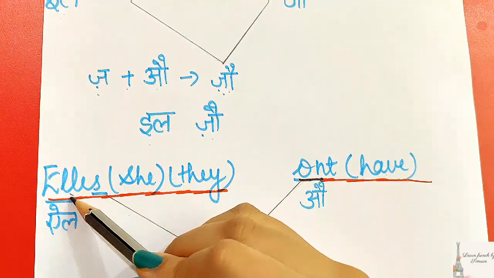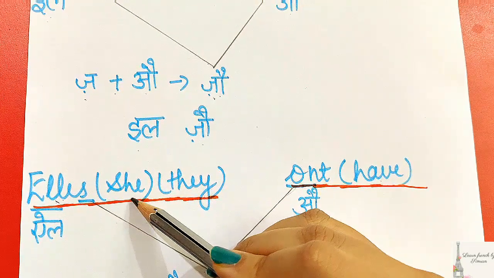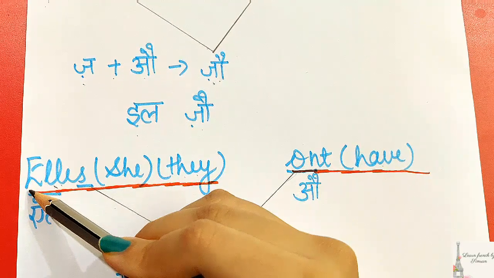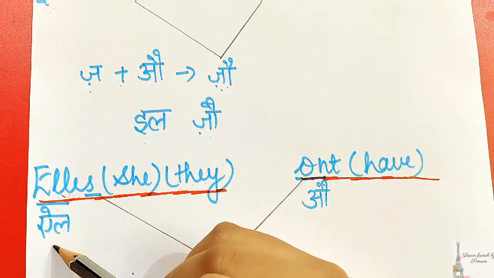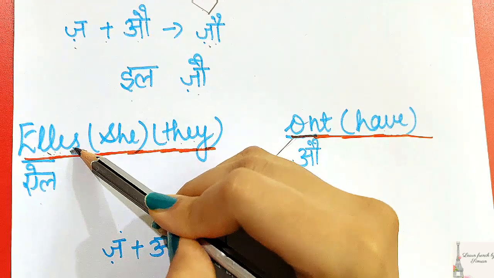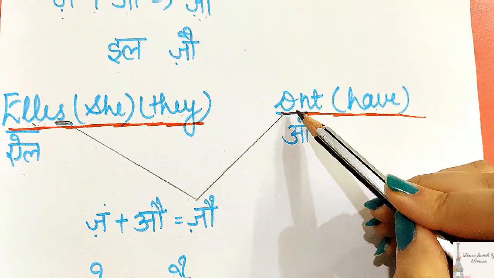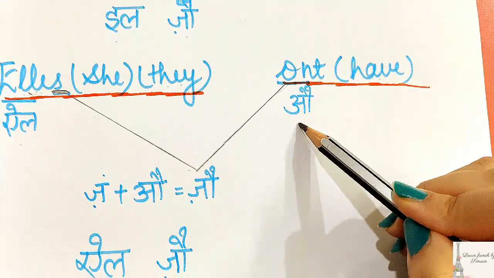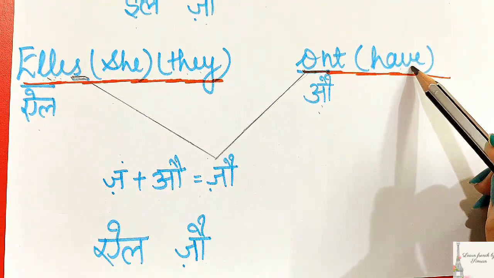Now our last subject is elles, which is referring to the female group, and it is again plural. As you can see here, ELLES, we pronounce it as el, right? And here it is S, the last letter, and the conjugation is here, which is again the same ont, which will be pronounced as O, and the meaning is have.